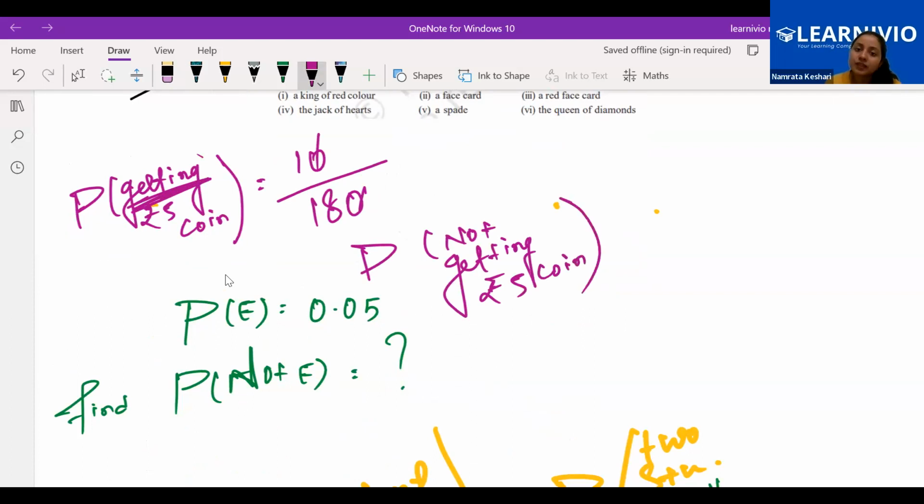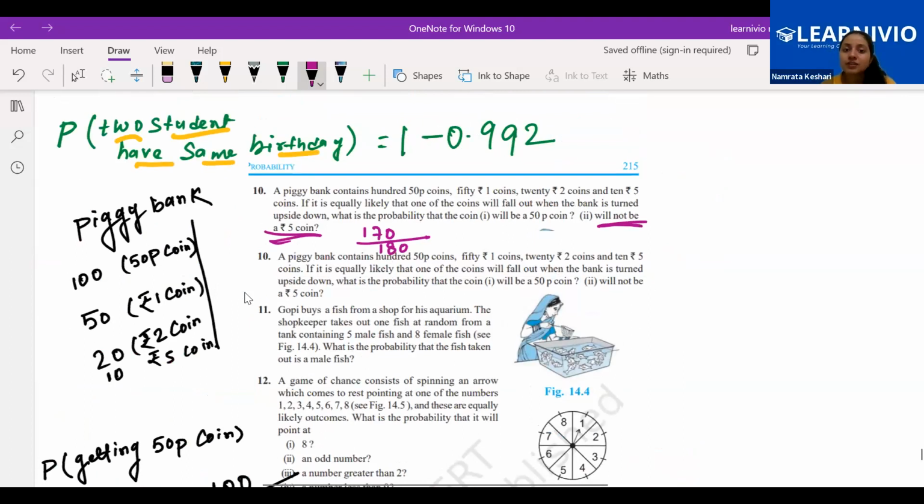So again, we will be using the magical formula, and that is 1 minus that 1 by 18. So what are we going to get? Please tell me. 1 minus 1 by 18 is what? 17 by 18. 17 by 18 we are getting by using this method. And the previous method has given us the answer. Can you see 170 by 180? That means 17 by 18. Can you see it? Are you understanding both the processes? Everyone?